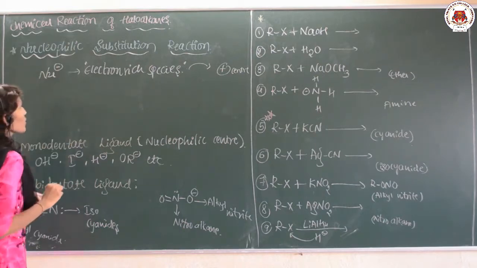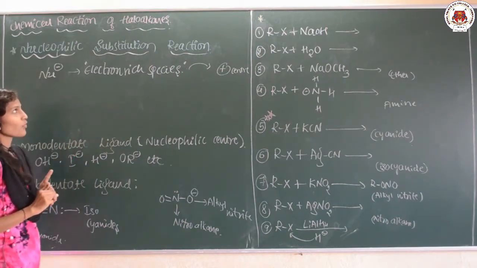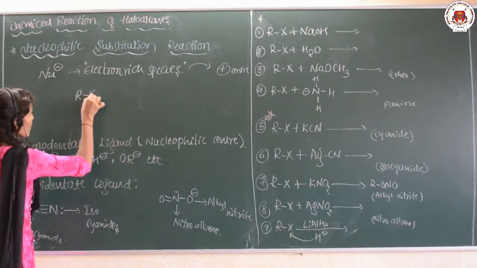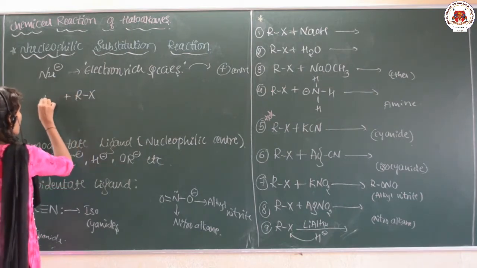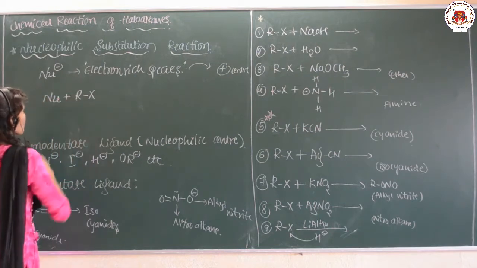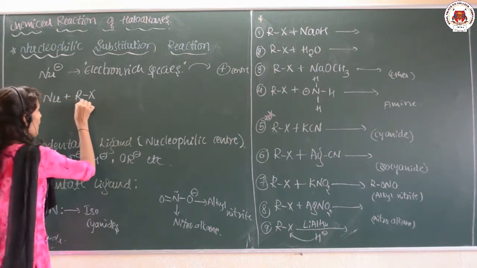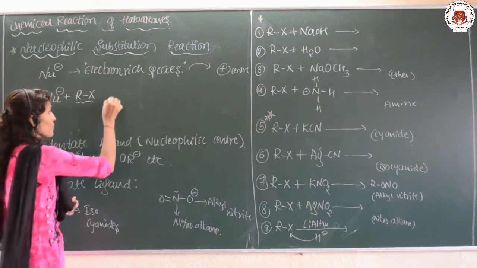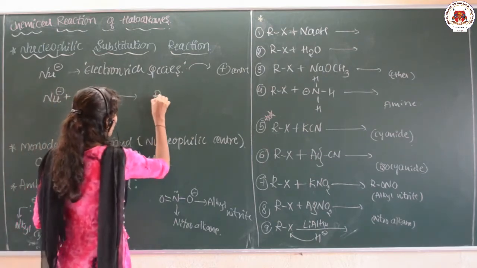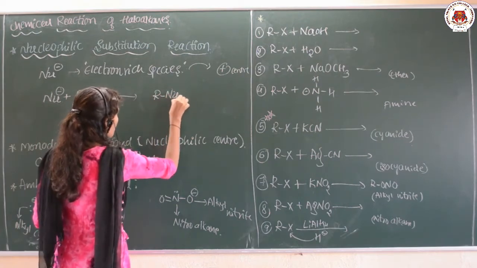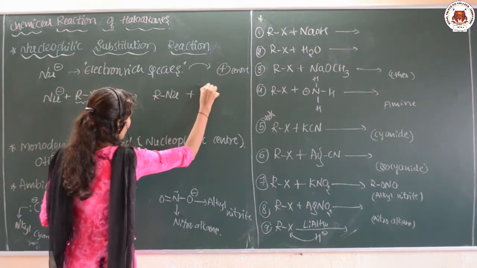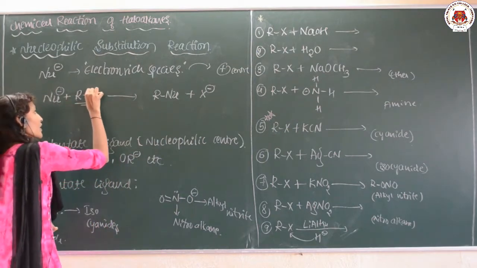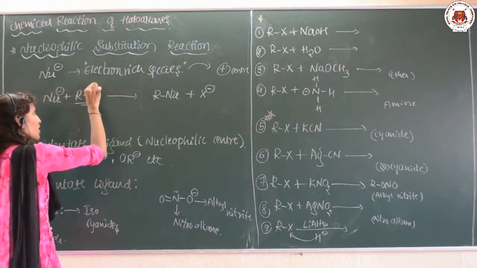Now, as we are talking about the nucleophilic substitution reaction of the haloalkanes, let me take a haloalkane, that is RX, and we are going to react this haloalkane with the nucleophile. During that time what happens? There is a formation of R-Nu plus X minus.